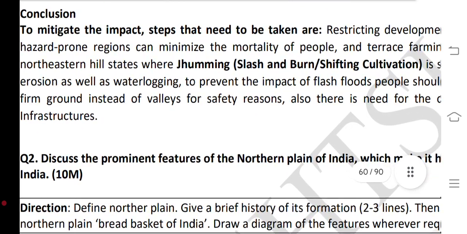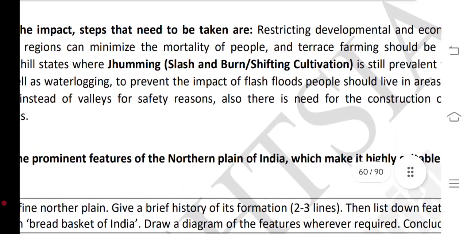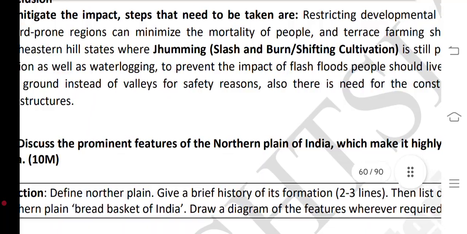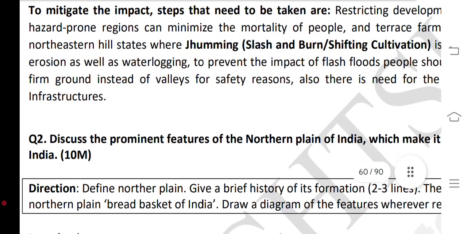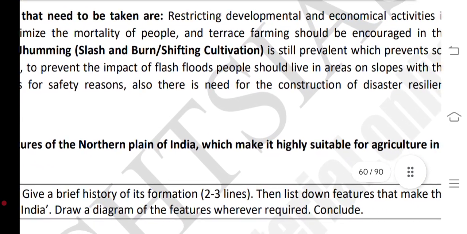Conclusion. To mitigate the impact, steps need to be taken, such as restricting developmental and economic activities in hazard prone areas, which can minimize the mortalities of people.